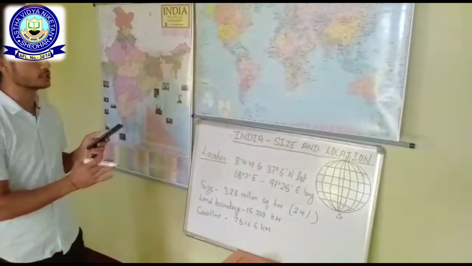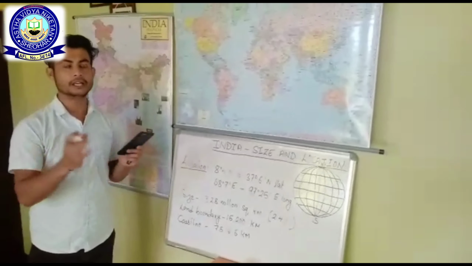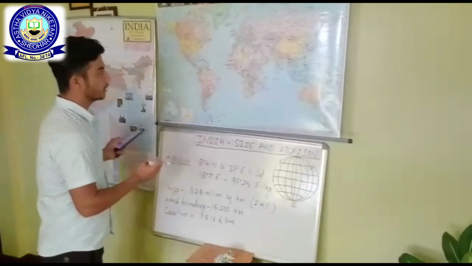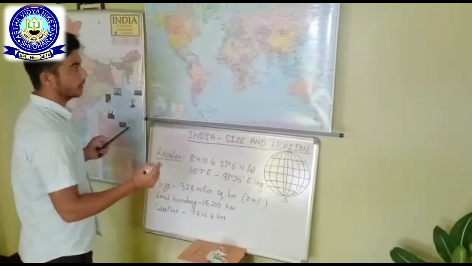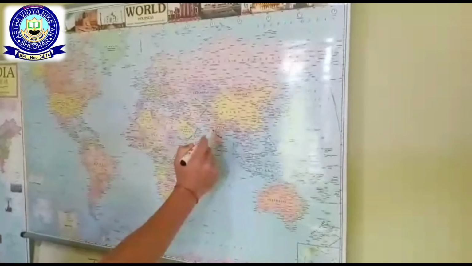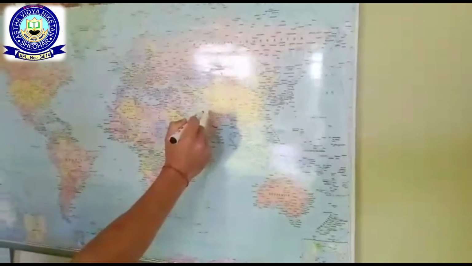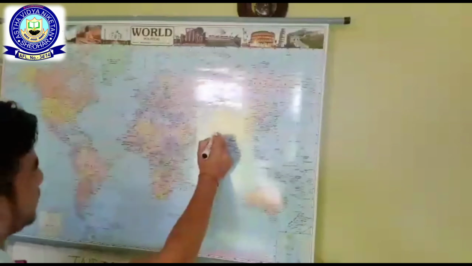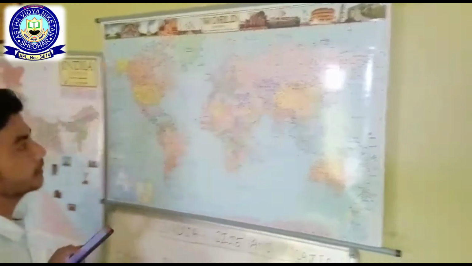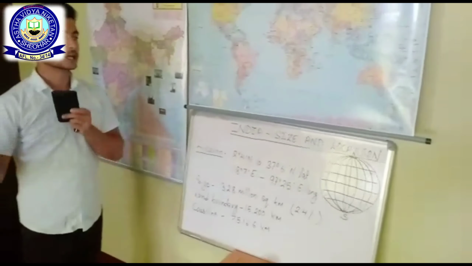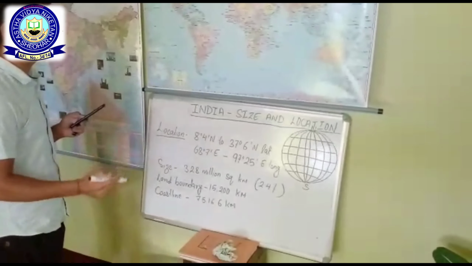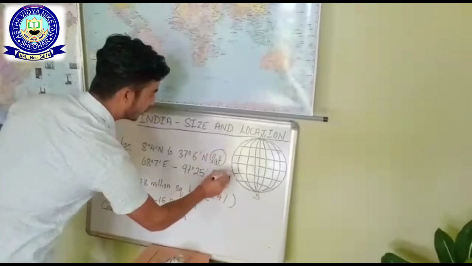What is relative location? Relative locations are those in relation to other countries. For example, if we say that here is India, and it is located in the southeast part of Pakistan. Otherwise, India is located in the southern part of Nepal. So this kind of location is known as relative location. And what is absolute location? Absolute location is based on latitude and longitude.